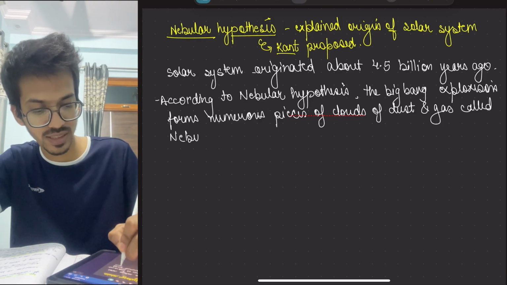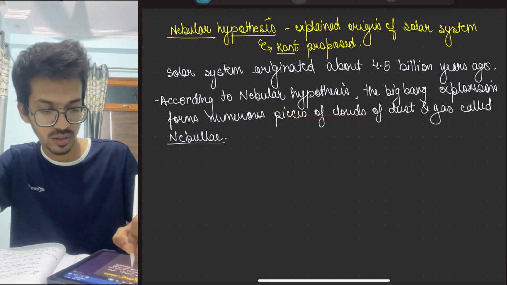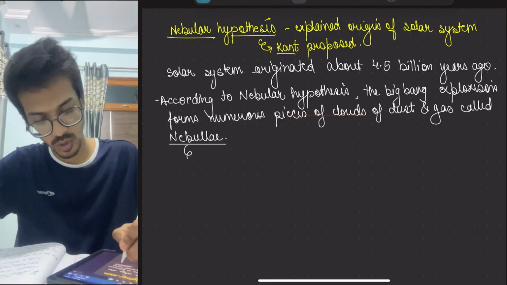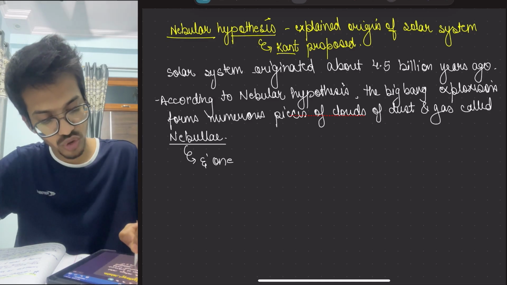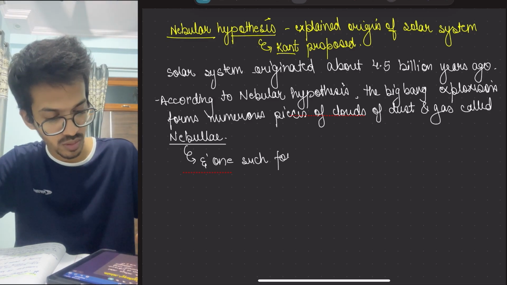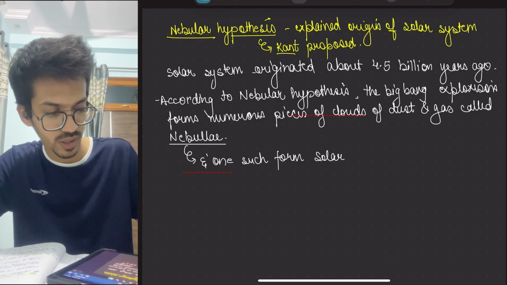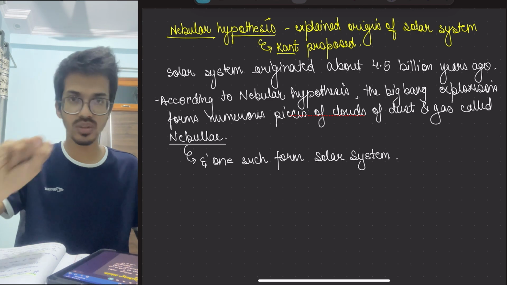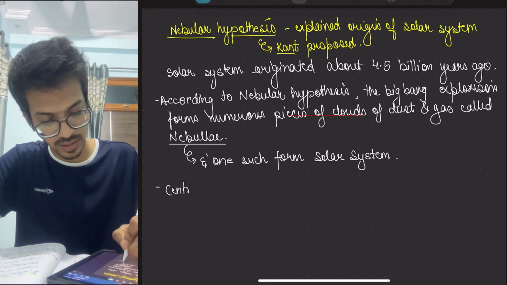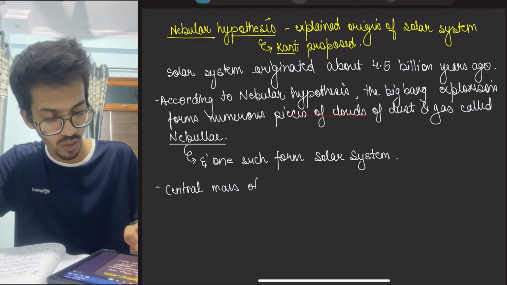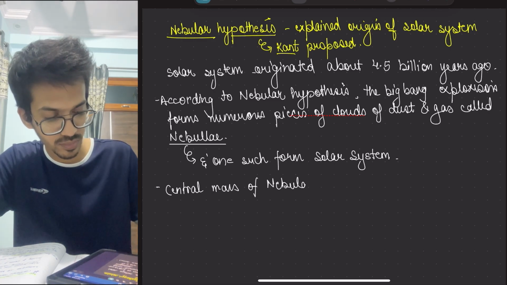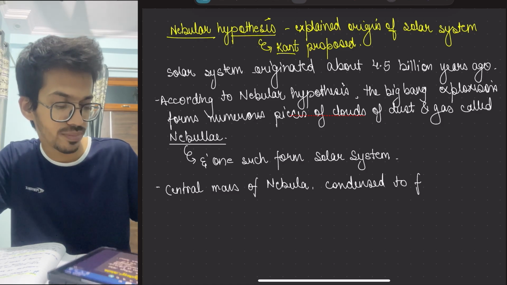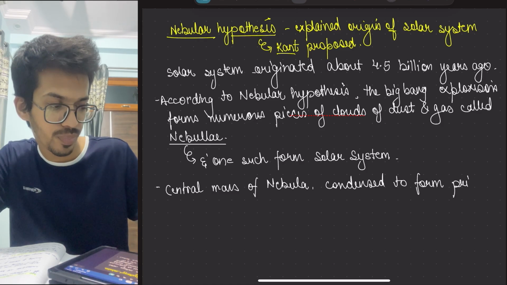So everyone understood what is a nebula? Now, our solar system is formed by one such nebula, and one such nebula forms the solar system. The central mass of the nebula condensed to form the primitive sun.